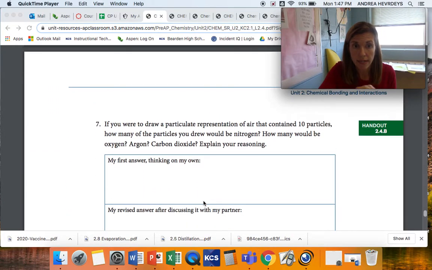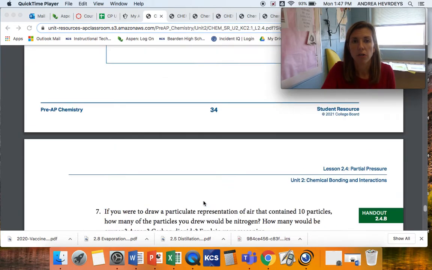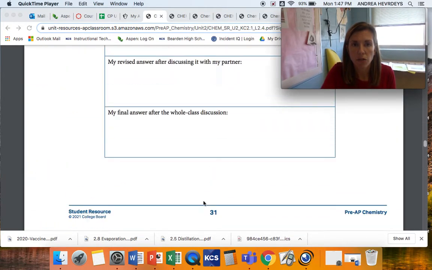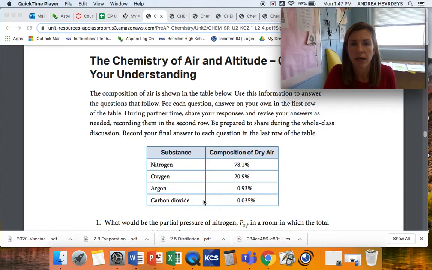7 says if you were to draw a particulate representation of air that has 10 particles, how many of the particles would you draw would be nitrogen? How many would be oxygen, argon, or carbon dioxide? And explain. So we're going to go all the way back to those percentages here, right? So nitrogen is 78%. You can't draw 7.8 molecules, so we'll just round that up to 8 molecules of nitrogen you would need to draw out of 10.